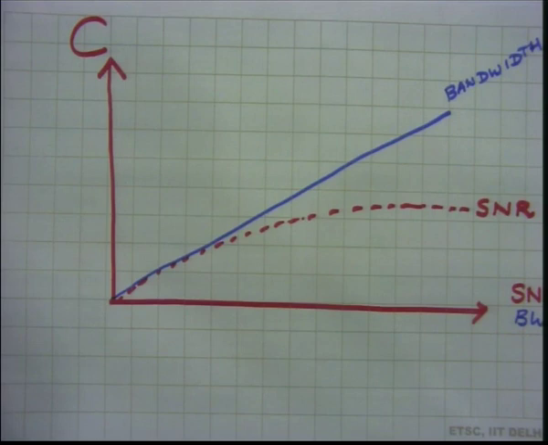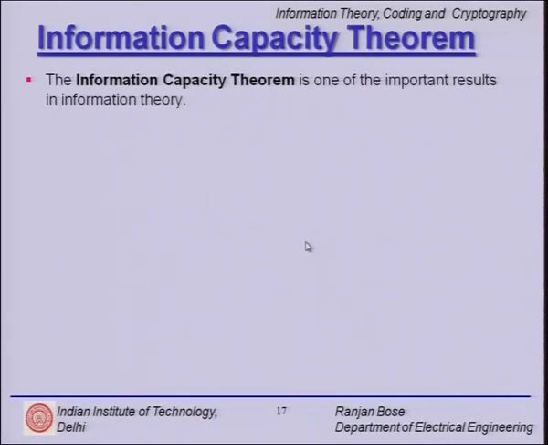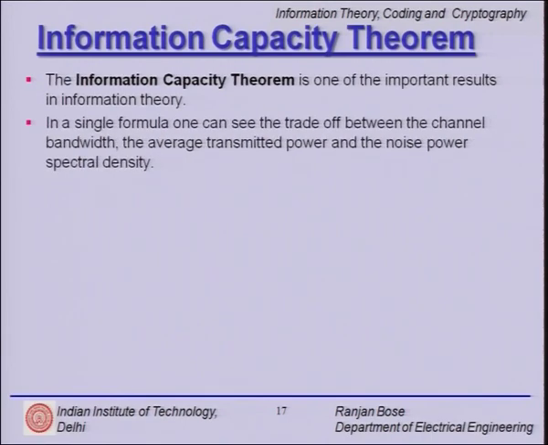So, we go back to our slide and come to some of the interesting take home messages from the information capacity theorem. The information capacity theorem is one of the very important results in information theory. In a single formula, one can see the trade off between the channel bandwidth, the average transmitted power and the noise power spectral density. There is one formula that links them.